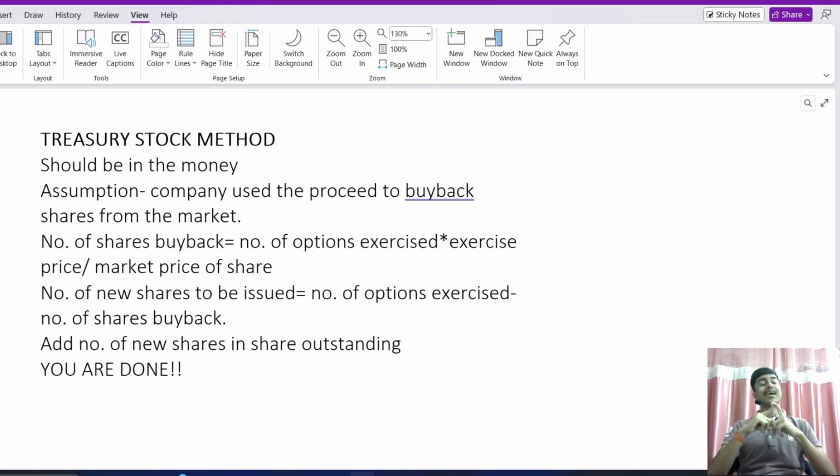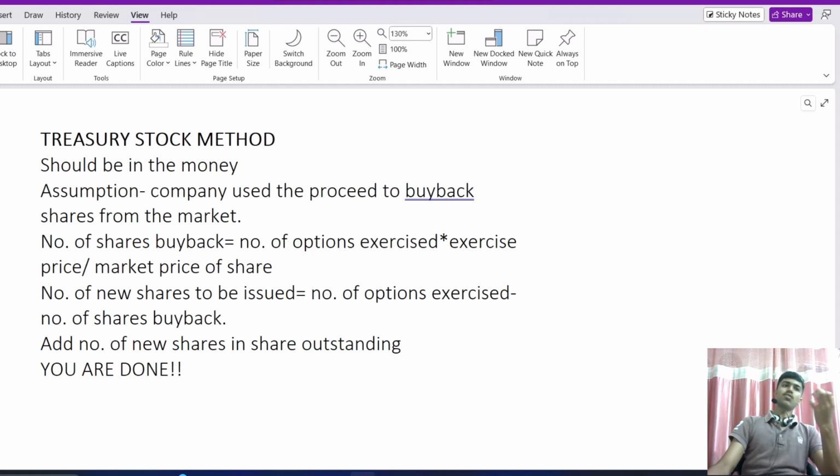The point that initially came to my mind when I was studying this was: why are we making the assumption that we will buy back from the market? We can directly add the cash that we received to the equity value and increase the shares outstanding by the number of in the money options.